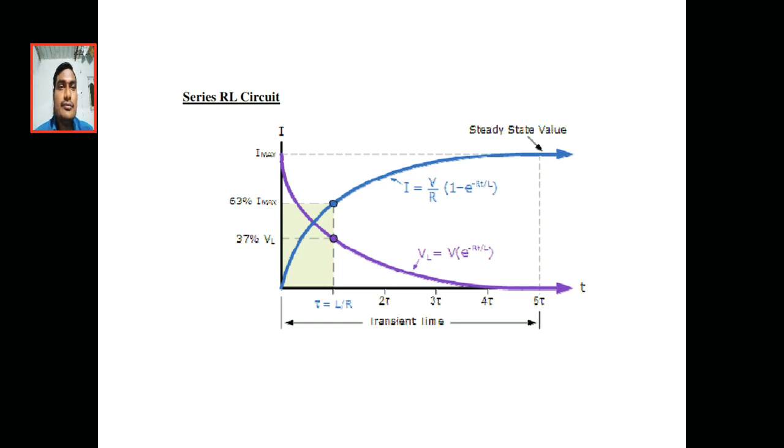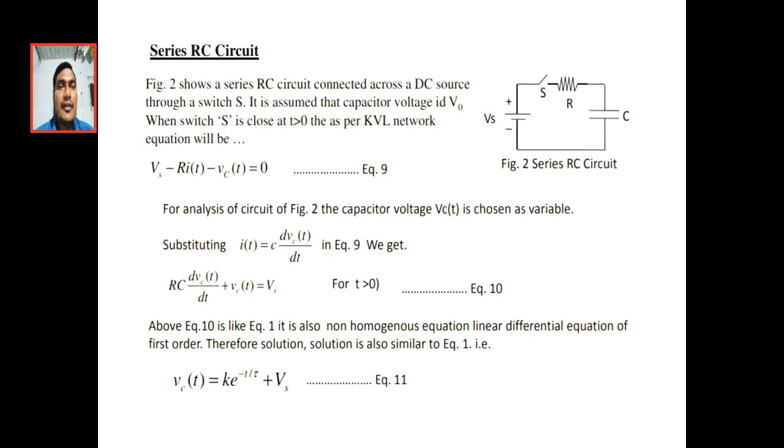Now we will discuss the RC circuit. This is also a first order circuit. How? Here I am connecting only one energy storage element, the capacitor. Here also I am connecting one resistor and one capacitor in series with the source, and also a switch.